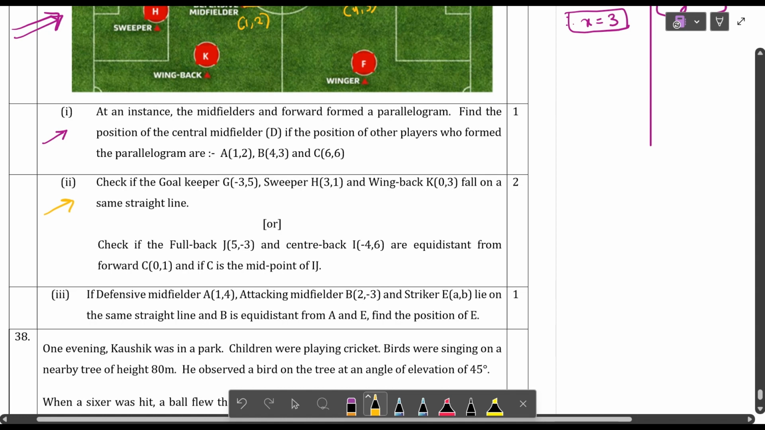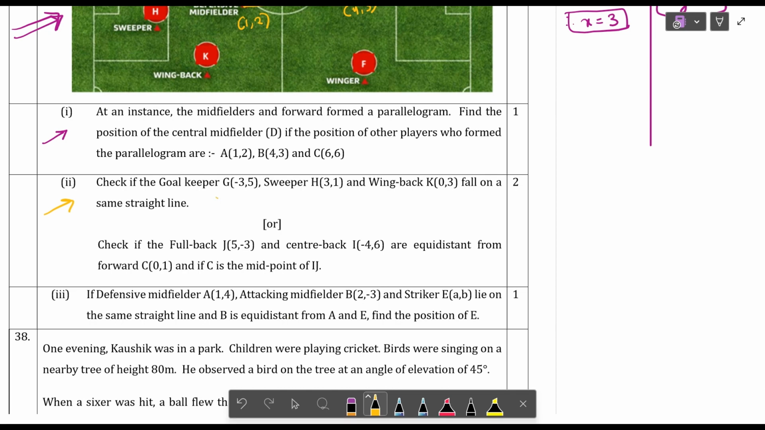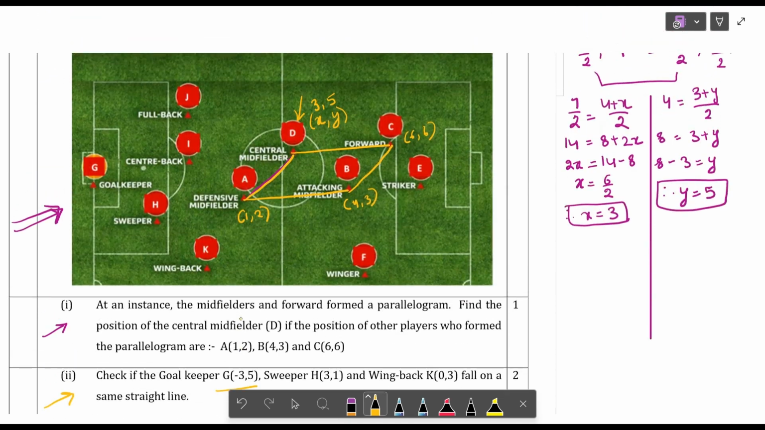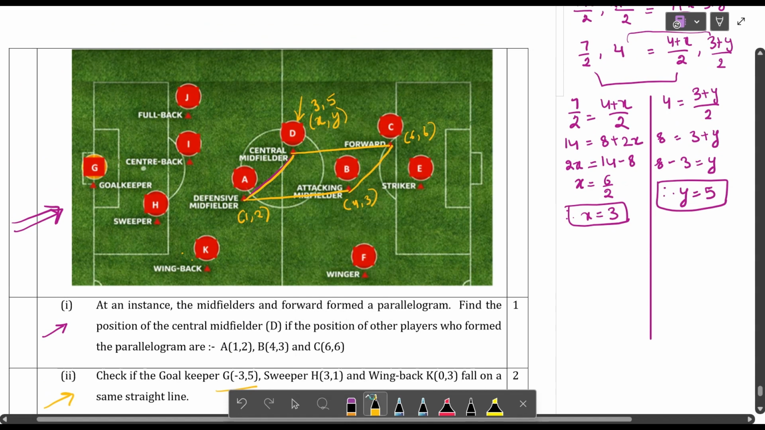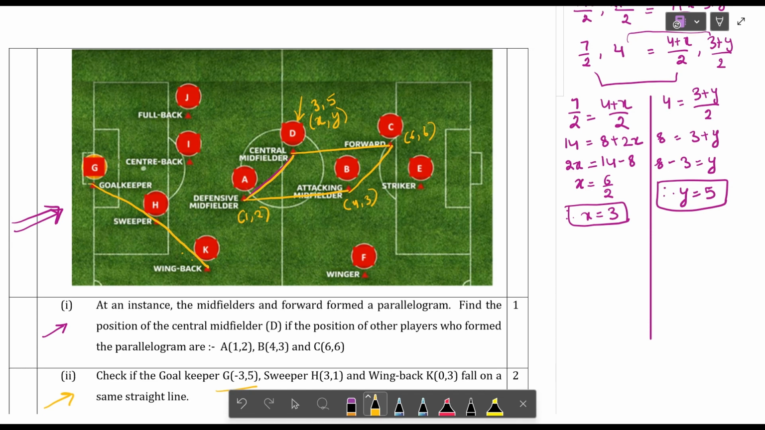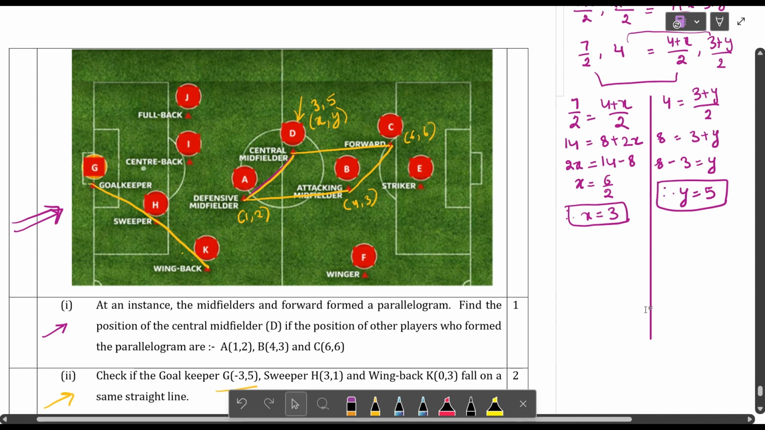Check if the goalkeeper G(-3, 5), sweeper H(3, 1) and wing K(0, 3) fall on the same straight line. So G, H and K. Go and find out where they are. So they form a straight line or not, they are asking. So let us find out here.